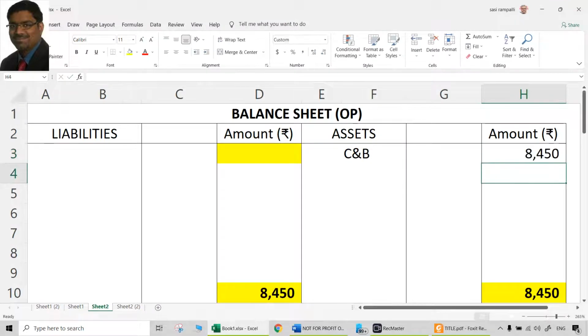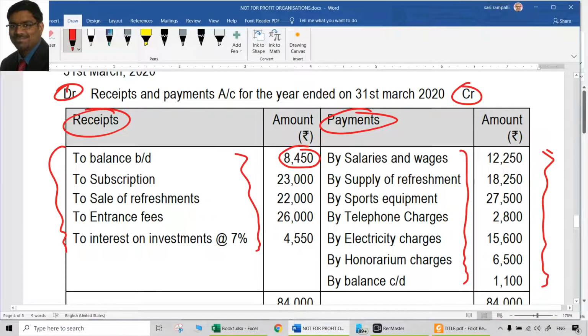I told you already, asset side of opening balance sheet is not debit aspect, that is credit aspect only. Why? Because it increases the capital fund. So anything that is posted on the assets side of the opening balance sheet is the credit aspect. That's what we were supposed to do, we did that.